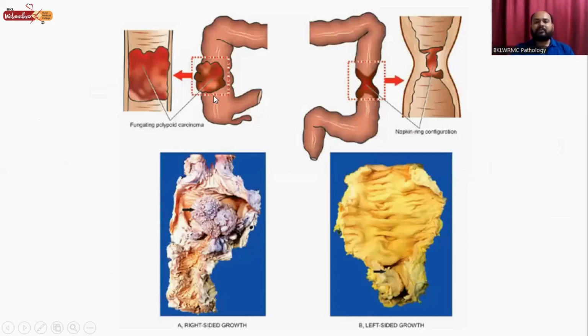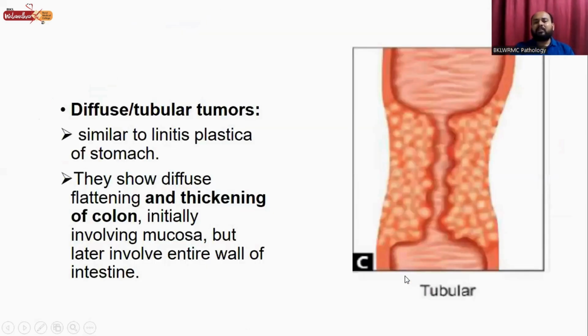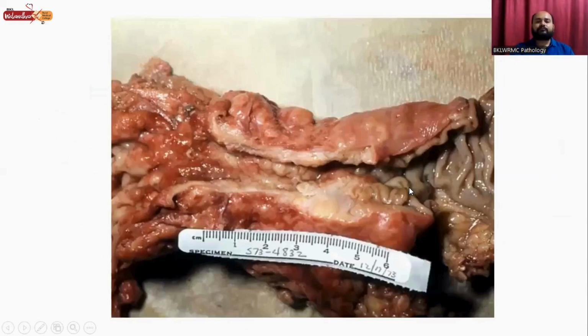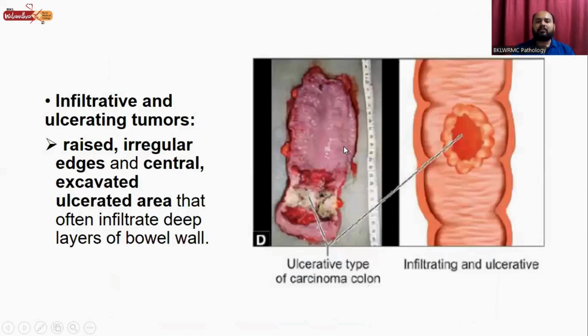So this is the right side of colon. This is the polypoidal, proliferative growth. This is the gross picture; this growth is present in the lumen. And in case of left side of colon, there is napkin ring appearance or apple core appearance. This is the gross picture of left-sided growth. And these are the diffuse or tubular tumors. This is the gross picture showing diffuse or tubular tumor in case of adenocarcinoma of the colon.